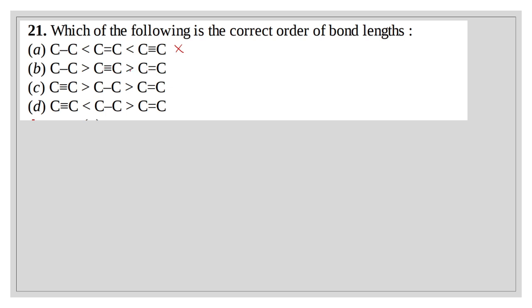But here the carbon-carbon double bond length is shown as much higher than this, and carbon-carbon triple bond length is shown as higher than that of carbon-carbon double bond. That's why it is also the wrong answer. And here this is also wrong. And here the carbon-carbon single bond length is greater than carbon-carbon double bond length, and carbon-carbon double bond length is greater than carbon-carbon triple bond length. Okay, that's why option D is the right answer.